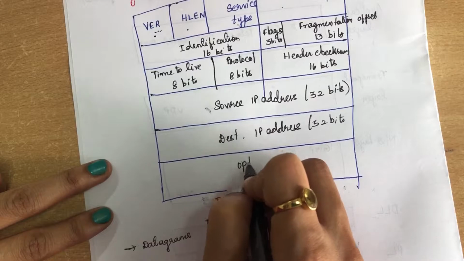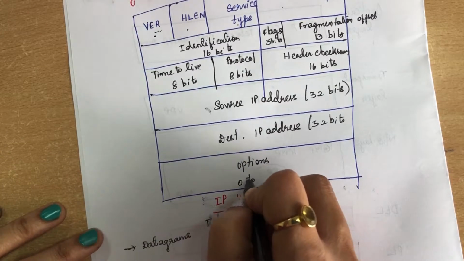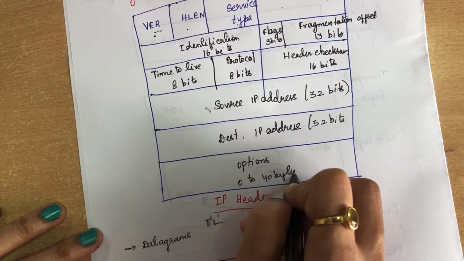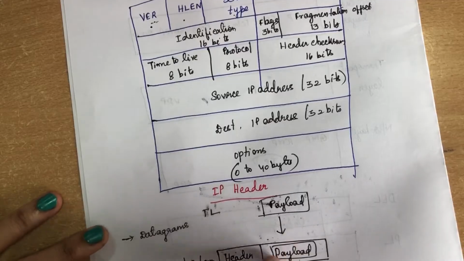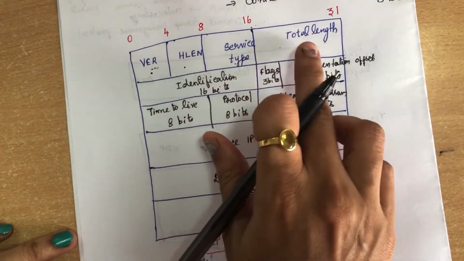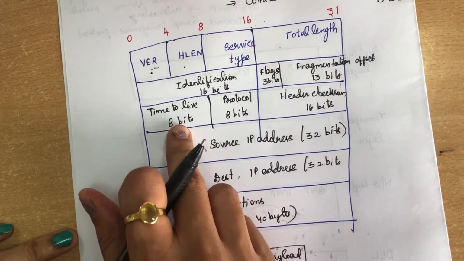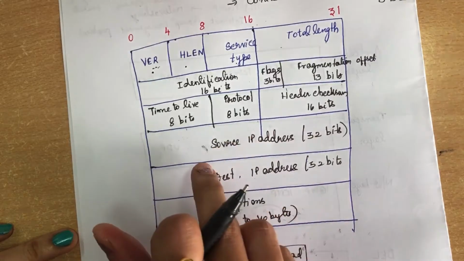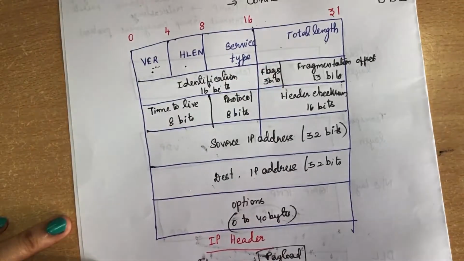Last is options. So this will be of 0 to 40 bytes. Okay, this is what you have. These are the information you have to add along with your data. So first is version, header length, service type, total length, identification number, flags, fragmentation offset, time to live, protocol, header checksum, source IP address, destination IP address, and options. We will see one by one now.